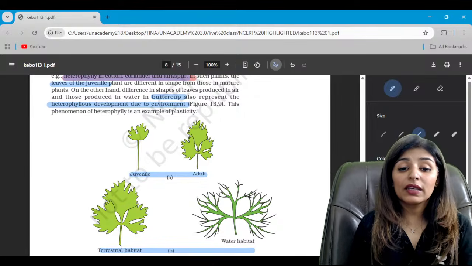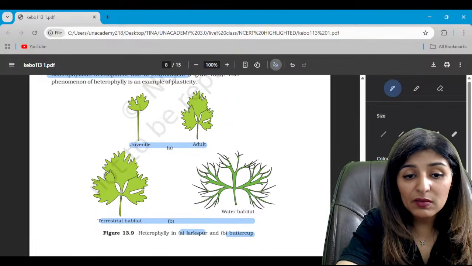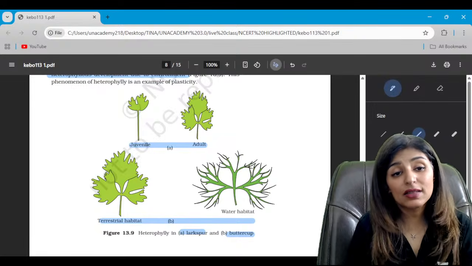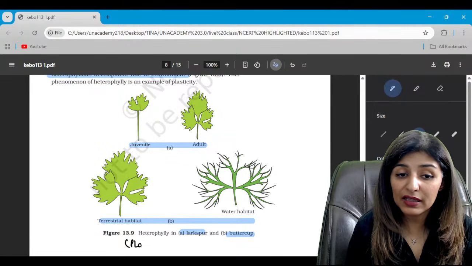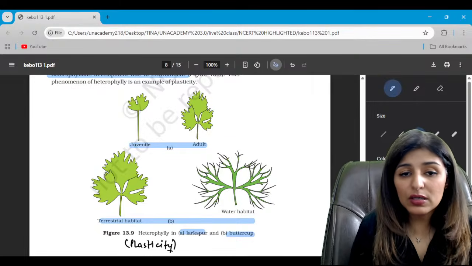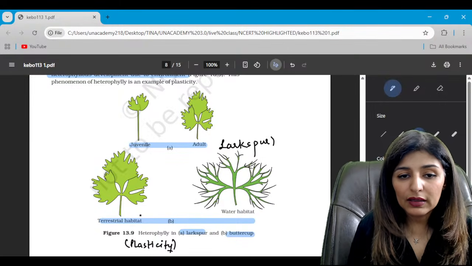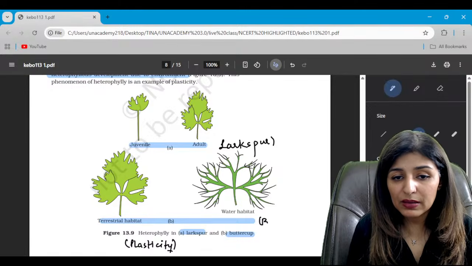Now, look at these diagrams. These two diagrams show heterophylly. That means heterophylly is a type of plasticity. It is a case of plasticity. Now, this one is larkspur, while the diagram B represents the buttercup.